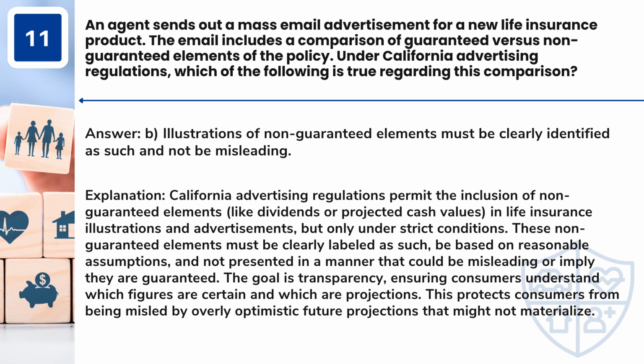Answer: B. Illustrations of non-guaranteed elements must be clearly identified as such and not be misleading. California advertising regulations permit the inclusion of non-guaranteed elements, like dividends or projected cash values, in life insurance illustrations and advertisements, but only under strict conditions. These non-guaranteed elements must be clearly labeled as such, be based on reasonable assumptions, and not presented in a manner that could be misleading or imply they are guaranteed. The goal is transparency, ensuring consumers understand which figures are certain and which are projections. This protects consumers from being misled by overly optimistic future projections that might not materialize.